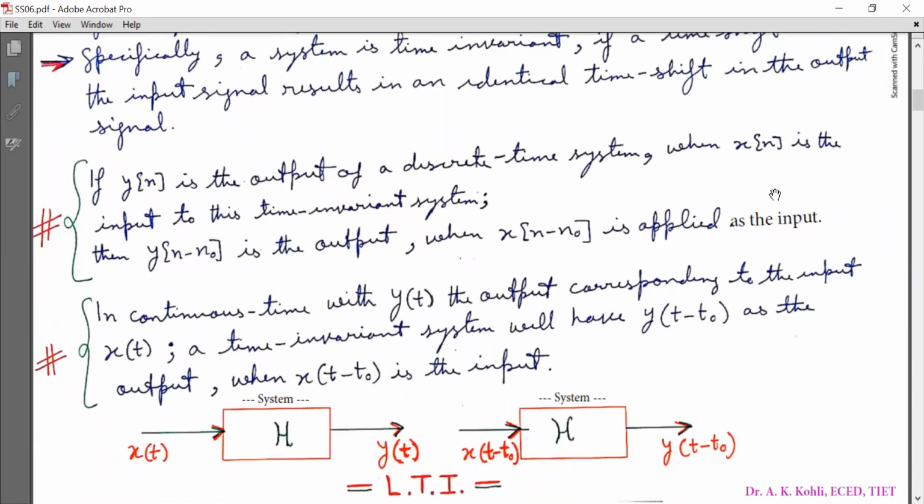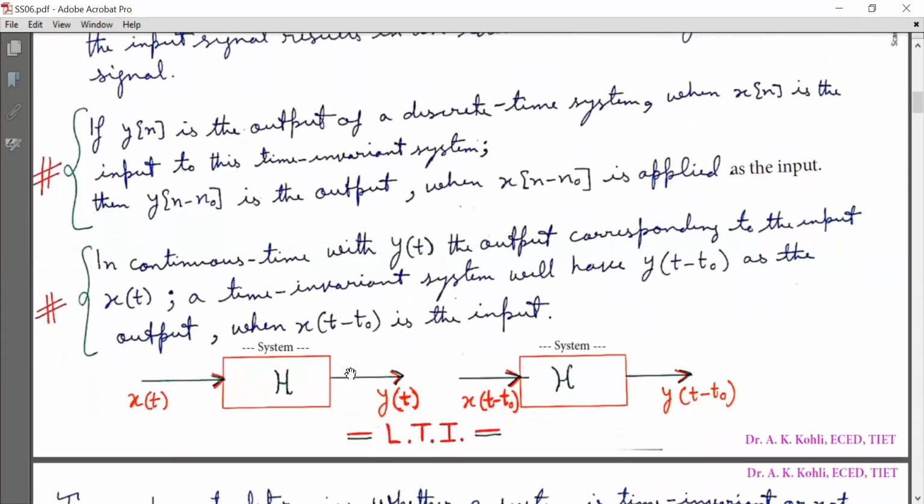If y[n] is the output of a discrete time system when x[n] is the input to the time invariant system, then y[n minus n naught] is the output when x[n minus n naught] is applied as the input. Here n naught is the delay. Similarly, in continuous time with y(t) the output corresponding to the input x(t), a time invariant system will have y(t minus t naught) as the output when x(t minus t naught) is the input. Here t naught is the delay.